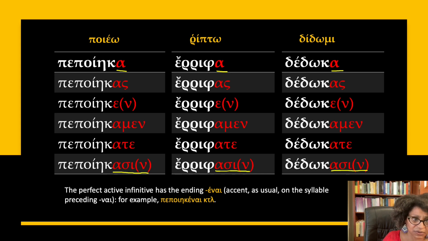Now, as far as the infinitives go, the infinitives are like the infinitives for mi verbs, that is the nai infinitive, as opposed to the ein infinitive of omega verbs. So nai, and notice the accent is persistent on the penultima here. So something like poieo is going to have pepoikenai. Erifa would be erifenai. Dedoka would be dedokenai. Okay? All right.